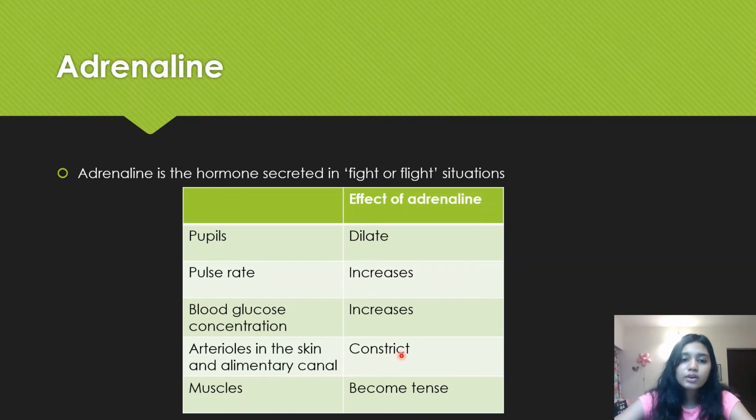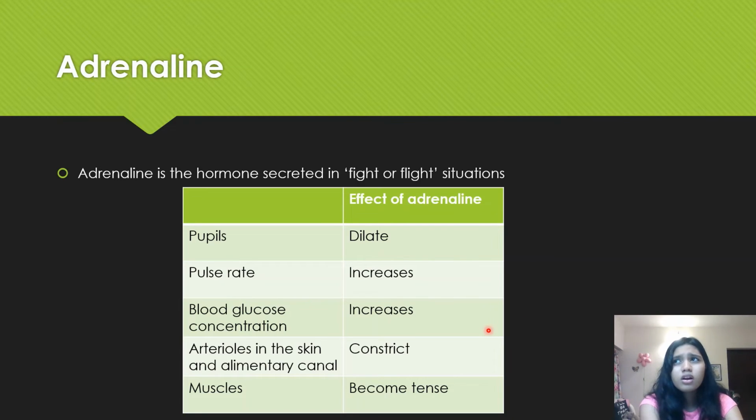Okay. Then arterioles in the skin and alimentary canal constrict. Okay, so basically arterioles are branched versions of arteries. So why do they constrict? So that more blood can flow to muscles instead of flowing through these arterioles. Okay. And then after that, muscles become tense again, so they become alert for fight or flight situations. So usually these three are like the golden three that I always used for my papers.